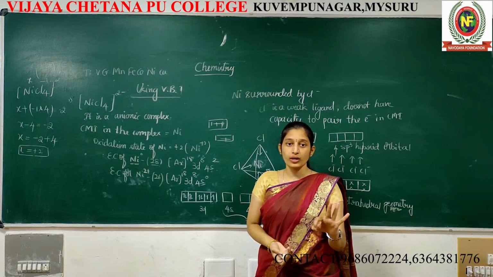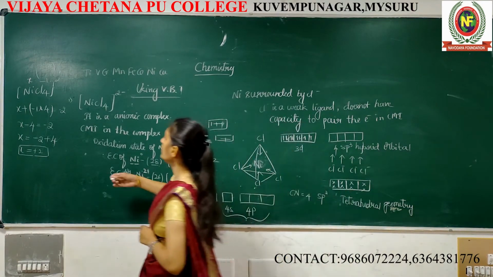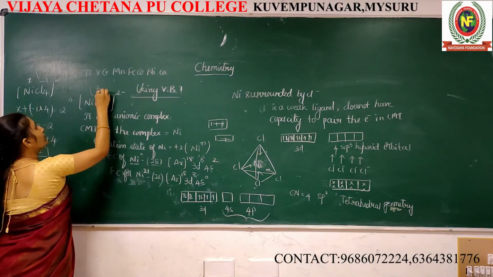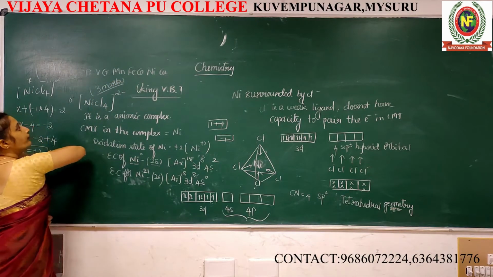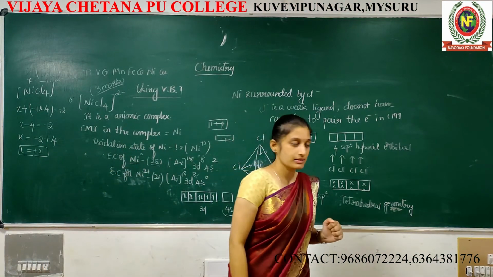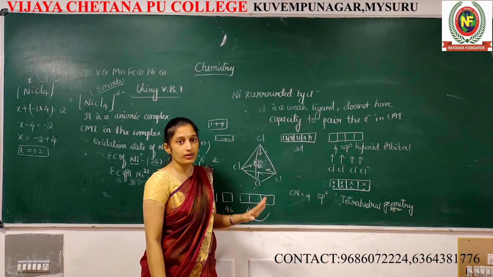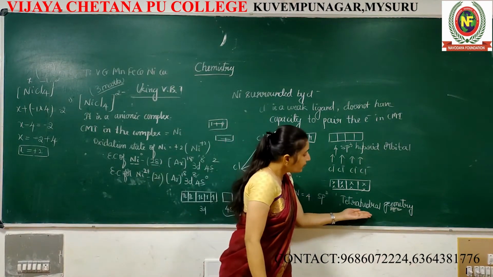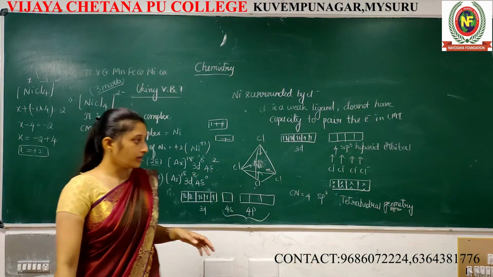For these 3 points you will get 3 marks. This is a compulsory question for 3 marks. You can check in previous year question papers. Just try to understand this. It occupies tetrahedral geometry.